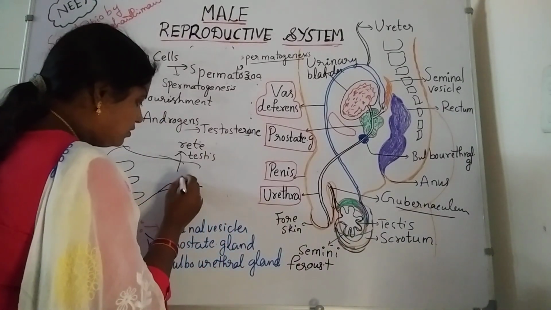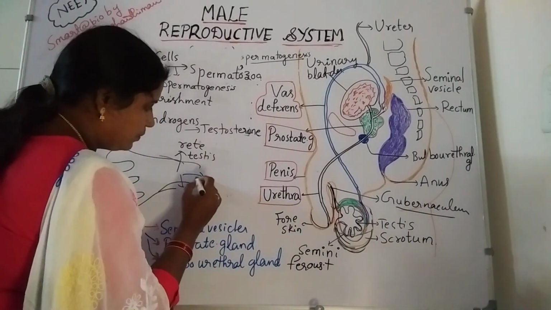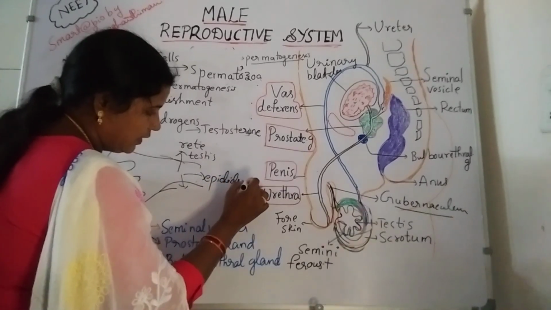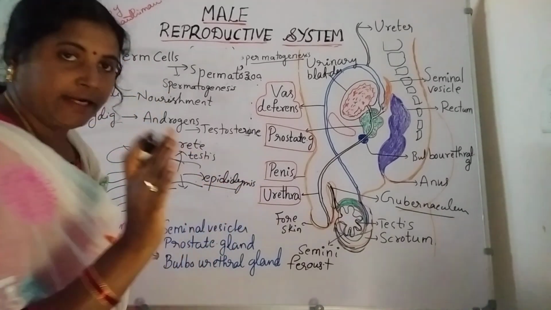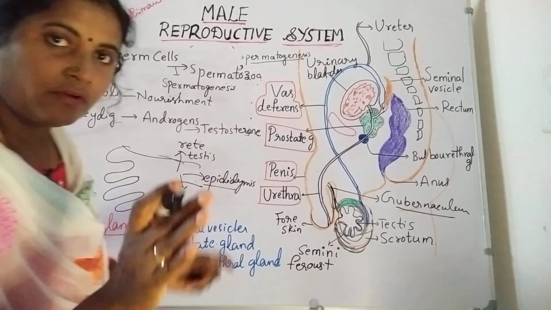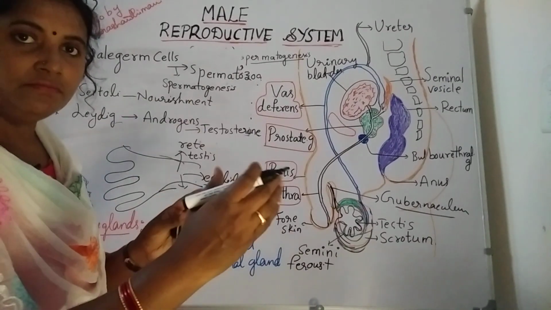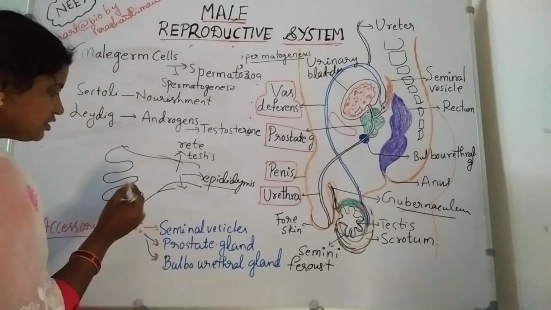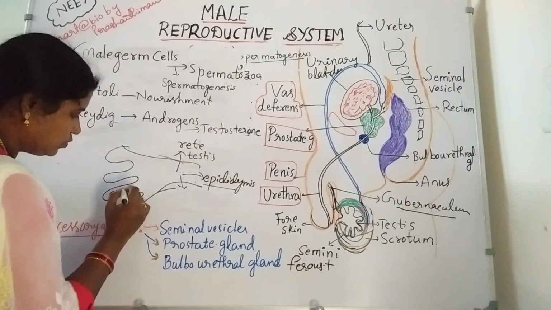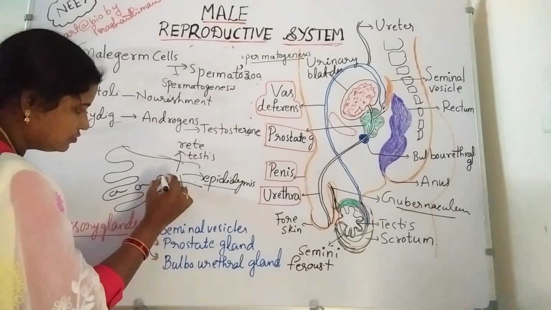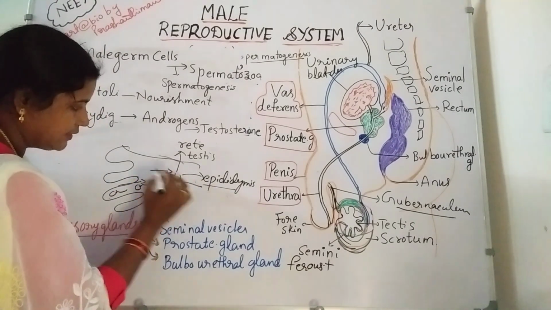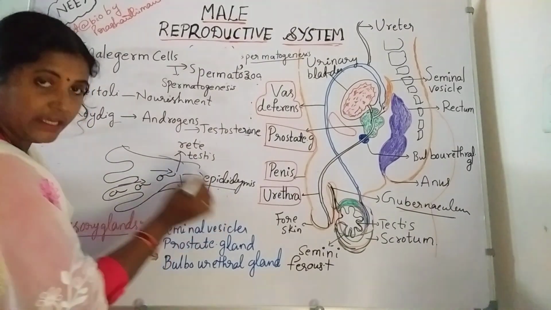Rete testis is the connection between the seminiferous tubules and epididymis, through which the sperm cells pass from the seminiferous tubules to the rete testis, and from the rete testis to the epididymis.